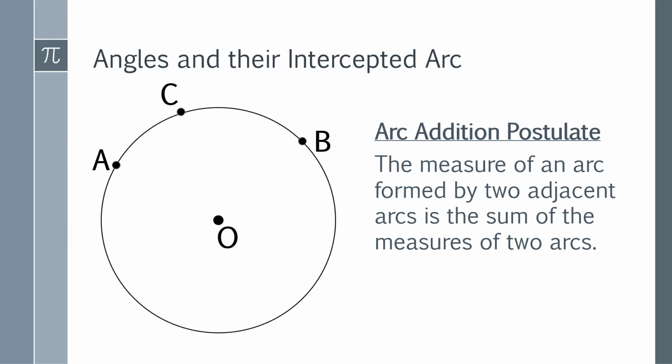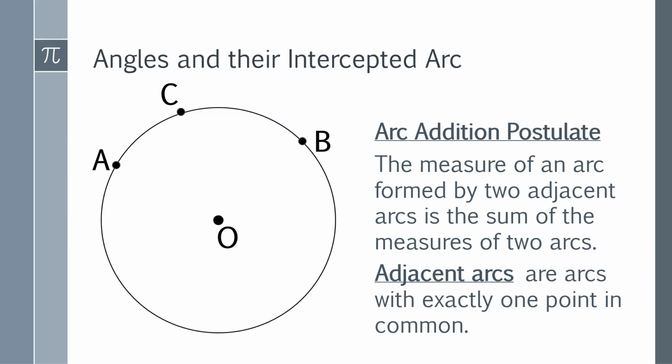When you say adjacent arcs, these are arcs with exactly one point in common. Meaning to say that if you have AC, I will put this again in red. So here we have arc AC and the other one here is arc CB.